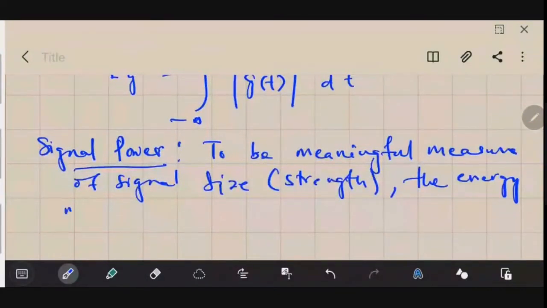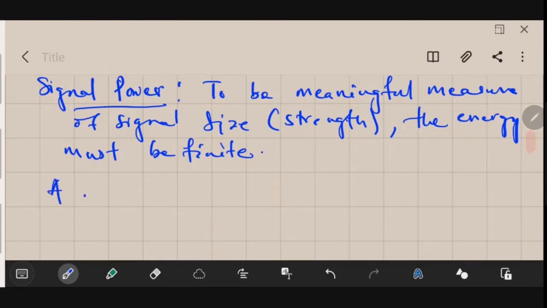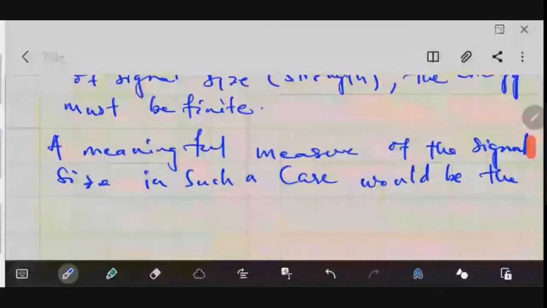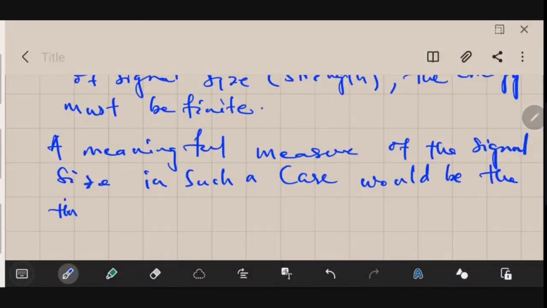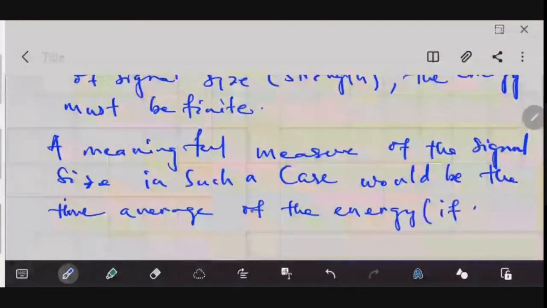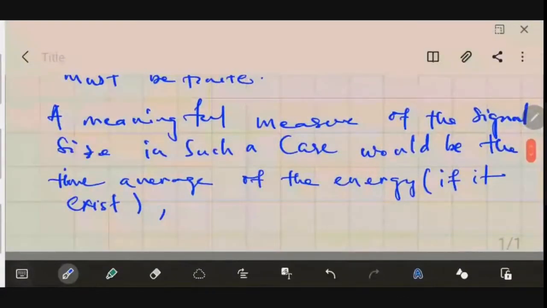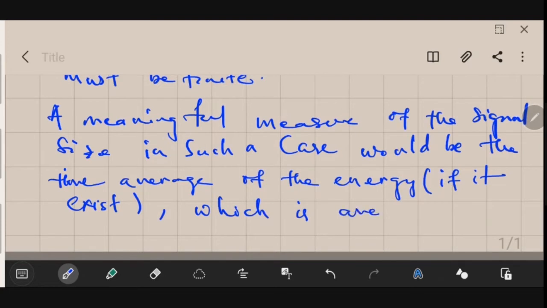So a meaningful measure of the signal in such a case would be the time average of the energy, provided it exists. It may exist or it may not exist. So that is the average power.